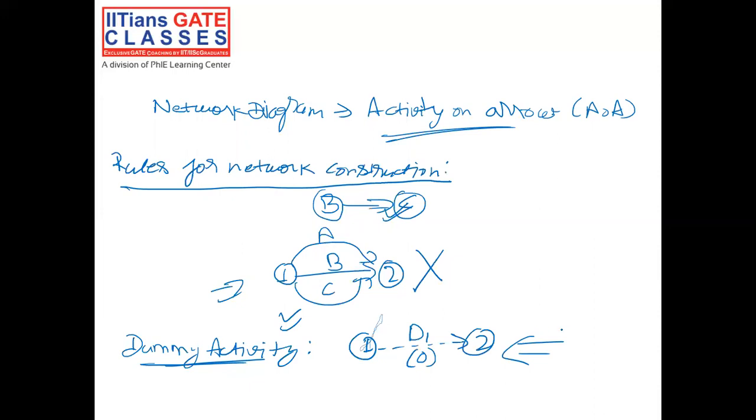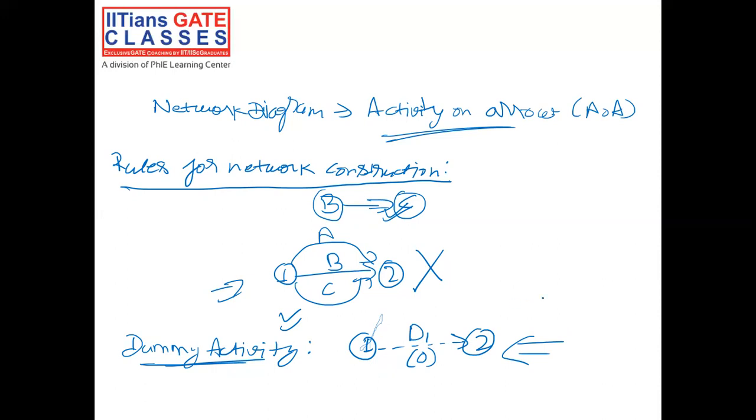So the length of arrow does not represent the time consumed. So it doesn't mean that one arrow is small, another arrow is large, means the first activity is taking less time and the other activity is taking more time. It does not represent that.